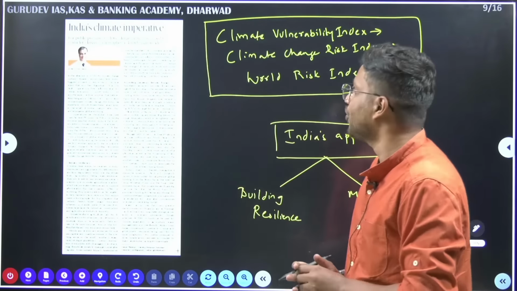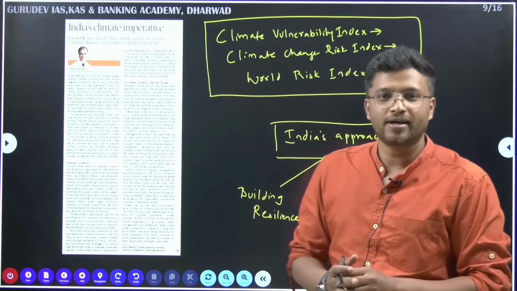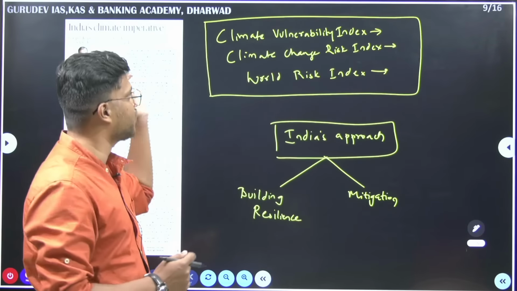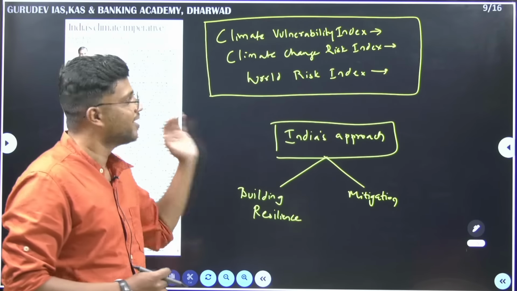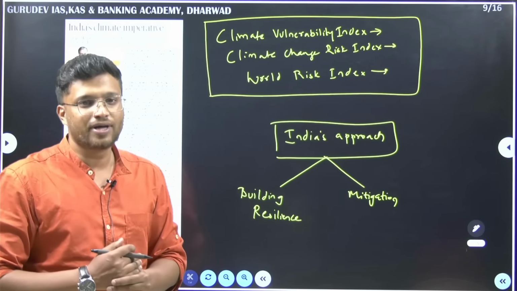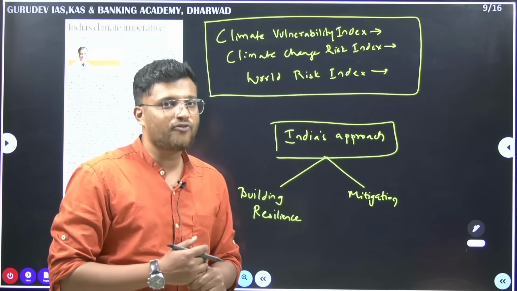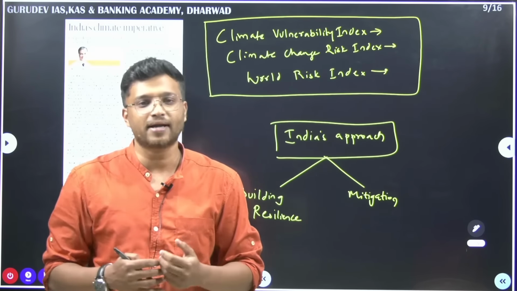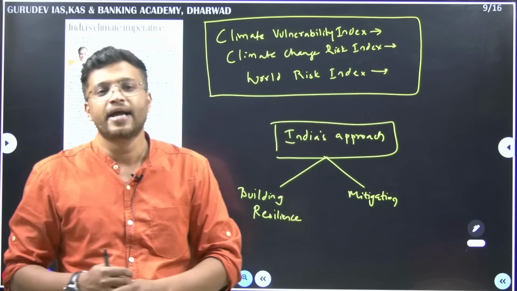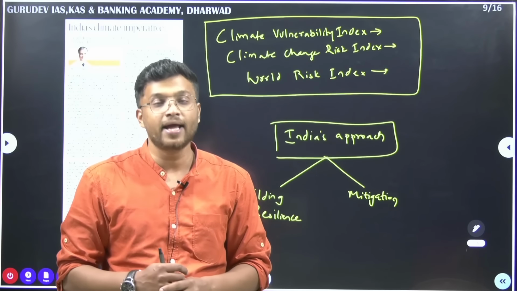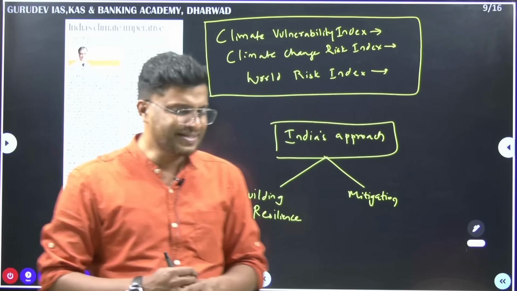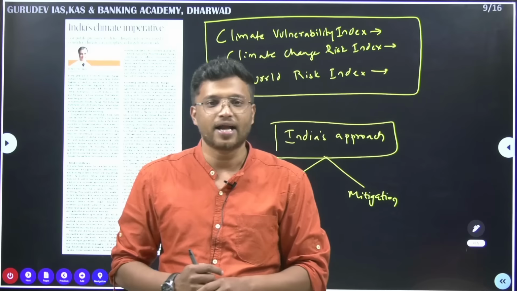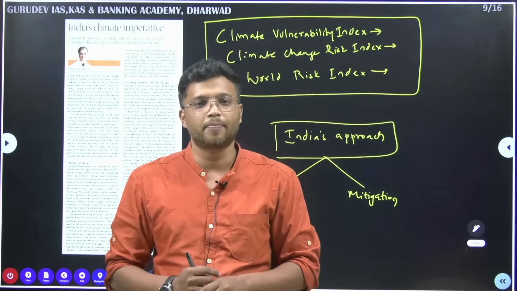Moving ahead, India's climate imperative. There are different indexes released by different organizations, like the climate vulnerability index, climate change risk index, and world risk index. All these measure how vulnerable a country will be to climate change, how much it is going to be impacted. When we look at the overall rankings, India is going to be most affected by climate change. Why? Note down one point here: climate change is going to mainly affect agriculture, and India is an agriculture dependent country.